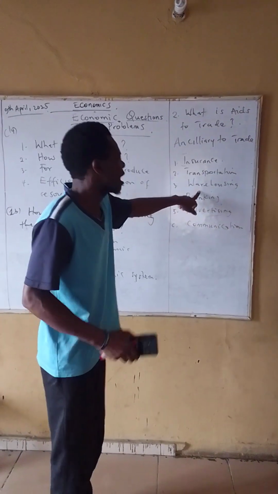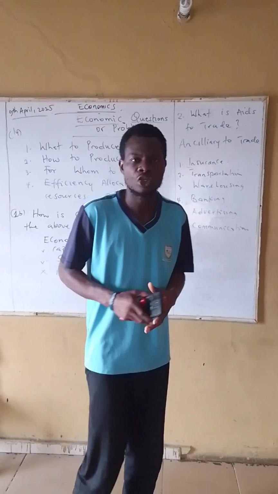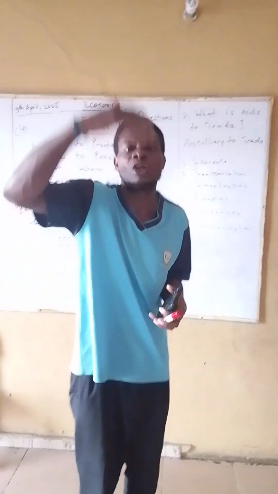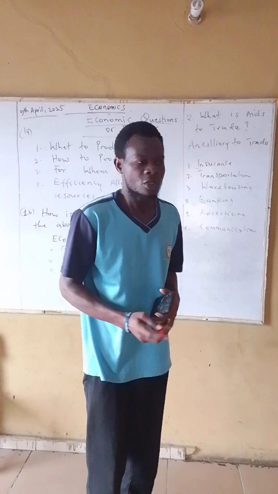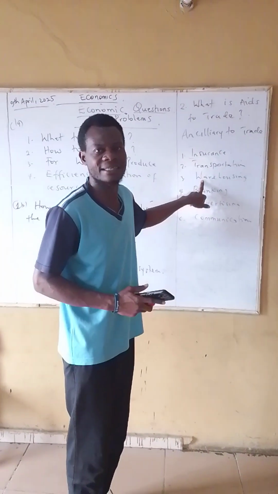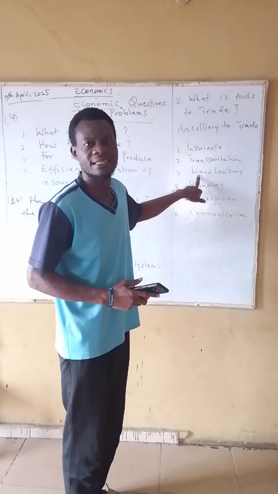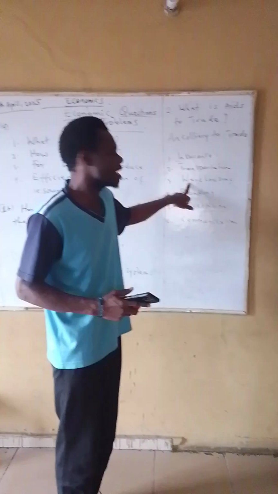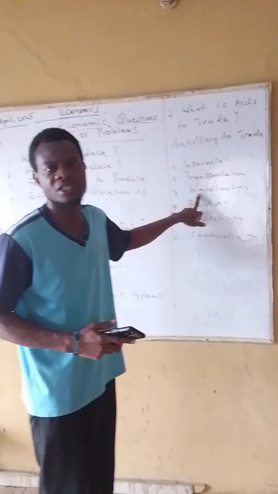Warehousing. This is one of the aids to trade that helps us to store goods or keep them until future demand, so that this will not obstruct buying and selling when there is a rush or high demand in the particular goods the producer is producing.